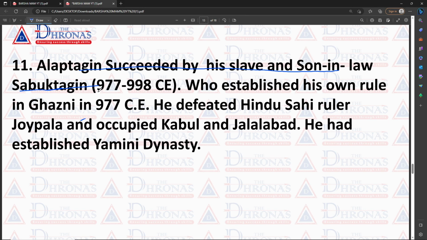Note down the time period of Sabuktagin, that is 977 to 998 CE. Alaptagin wanted to establish his own rule, but Sabuktagin finally established his own rule in Ghazni in 977.